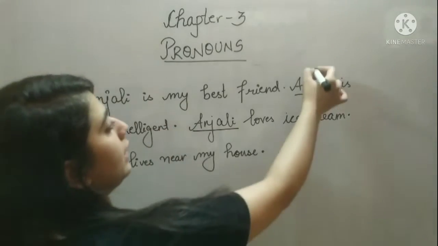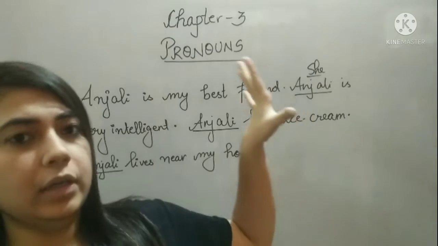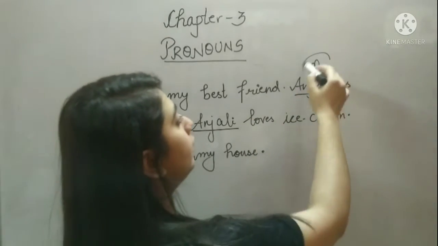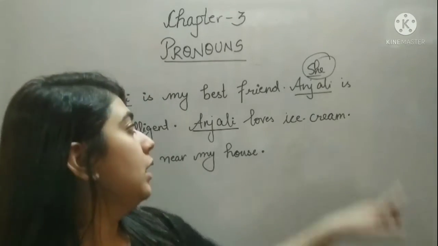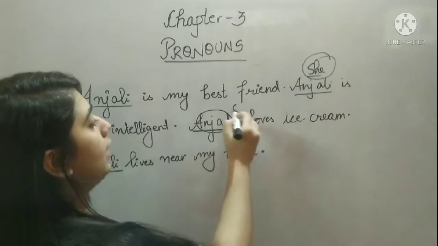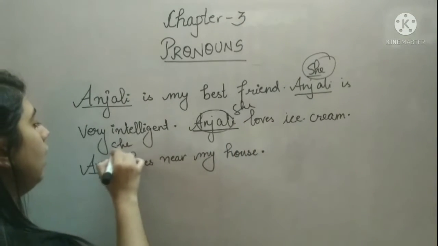I can also say she. No, Anjali is my best friend. Once I can take the name, and after that here I can use she. She is very intelligent. She loves ice cream, or she lives near my house.